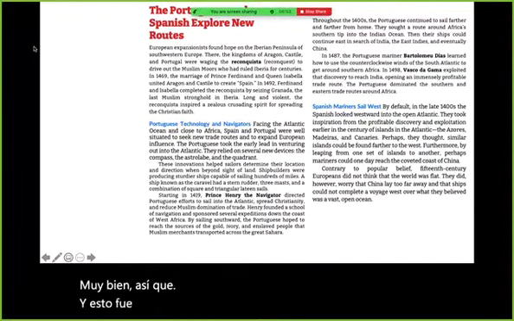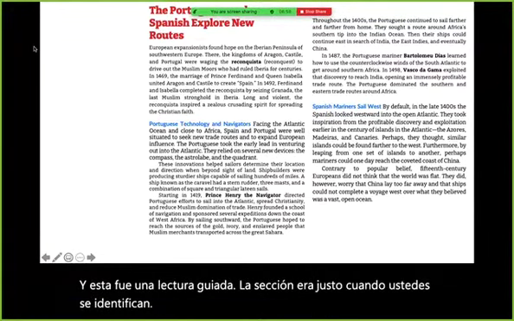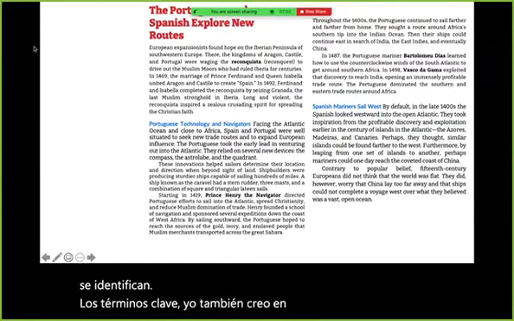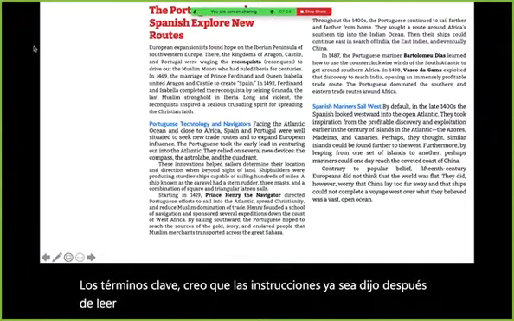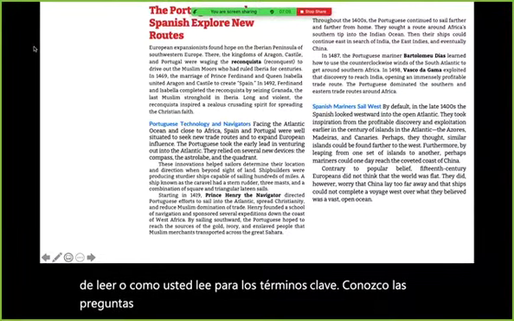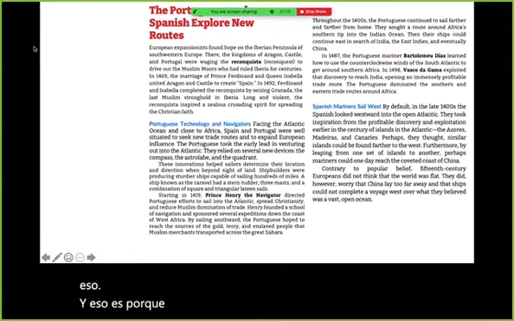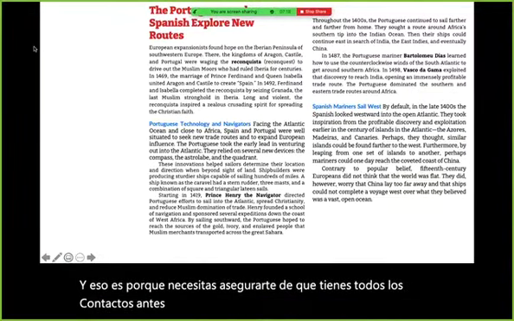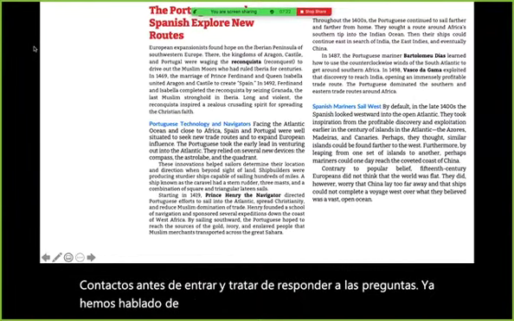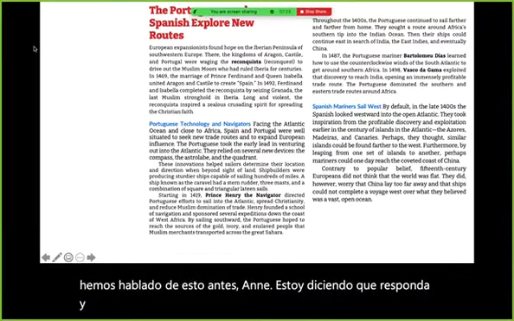The first section just asked you to identify the key terms. I believe the directions either said after you read or as you read for the key terms. I know the questions for sure say after, and there is a reason for that. You need to make sure that you have all the context before you go in and try to answer the questions. We've been over this before, and I'm saying answer, and I'm really trying to stop saying answer and say